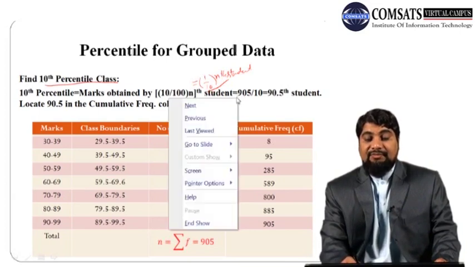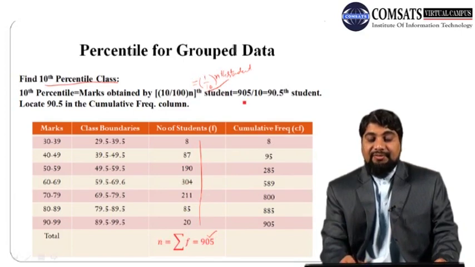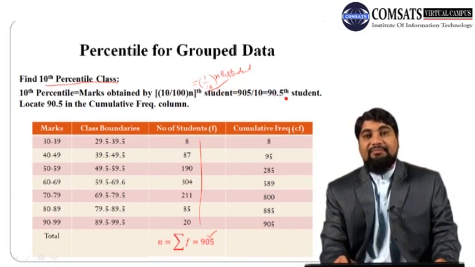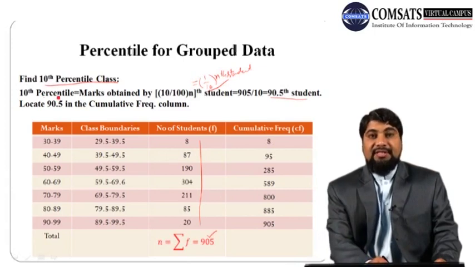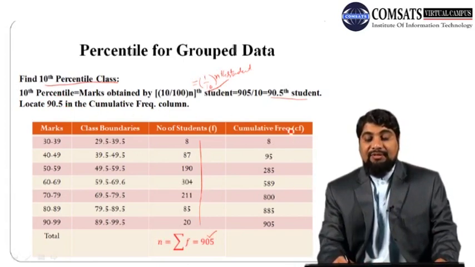Here n is the total frequency. If we add all the entries in the frequency column, 8 plus 87 plus 190 and so on, we get summation f or n, which is 905. 905 divided by 10 gives the 90.5th student. This is the position of the 10th percentile. Now we have to locate 90.5 in the cumulative frequency column.